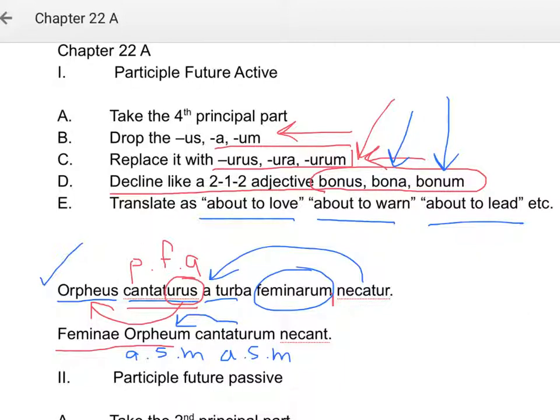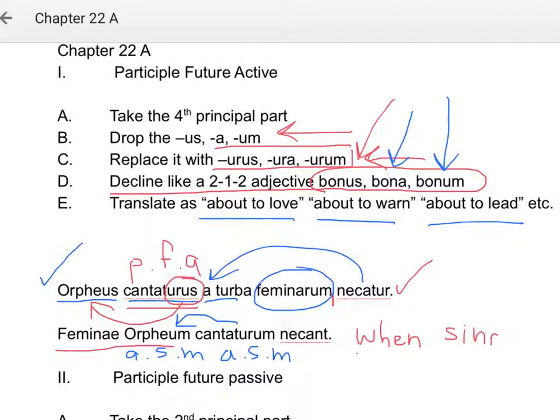But what you can do is add a word in English like when. Orpheus, when he was about to sing, was killed by a crowd of women. Orpheus, when he was about to sing, is killed by a crowd of women. That's the passive voice for the first example. Or since Orpheus was about to sing, he was killed by a crowd of women.